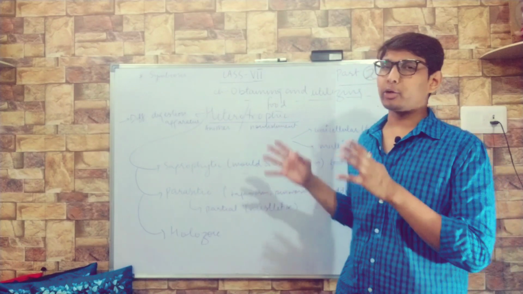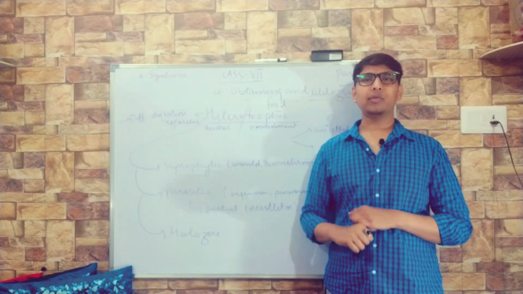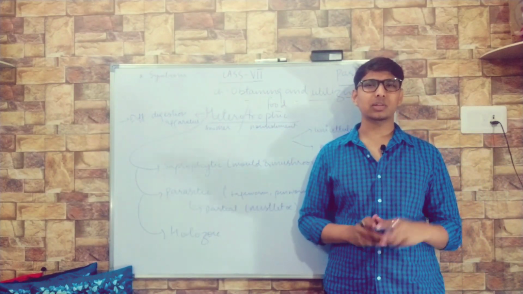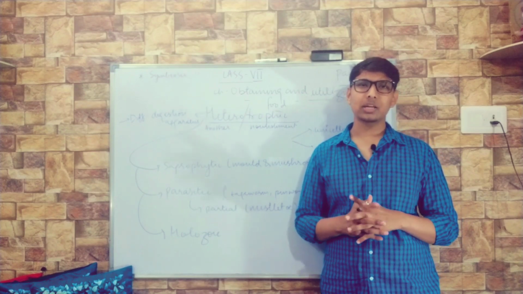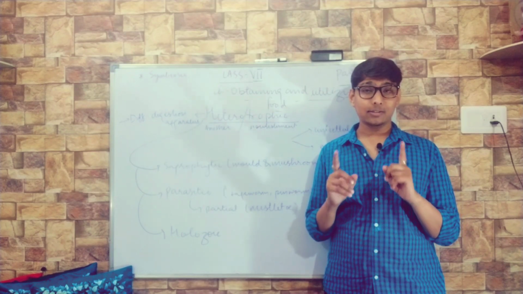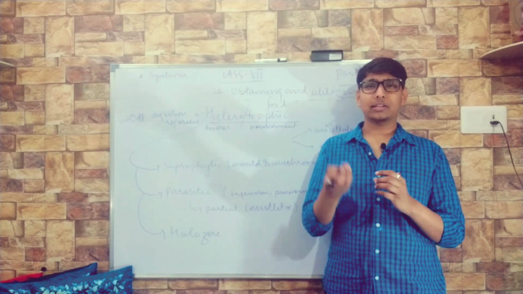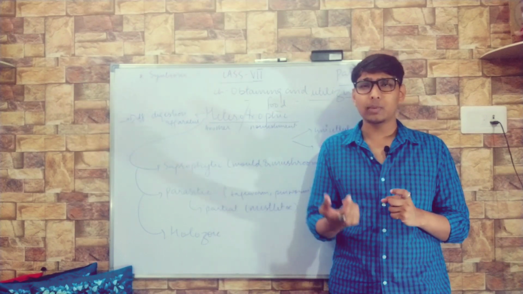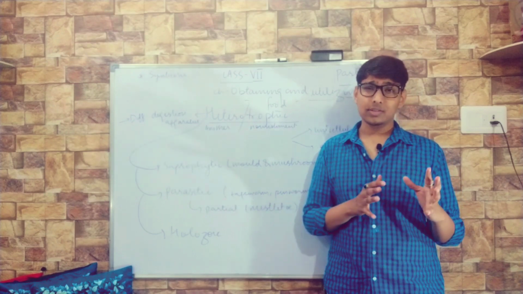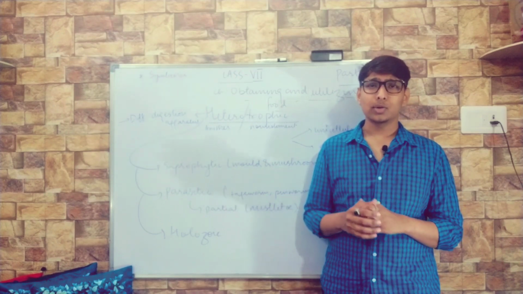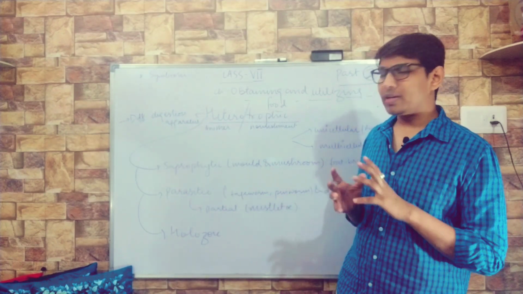This was all about the heterotrophic mode of nutrition. In the upcoming video, we will discuss the human digestive system. Two topics are left: human digestive system and digestion in ruminants. There is a little bit of difference in ruminants because they digest differently. They first eat, then again send their food back to the mouth, then they eat again. There is a reason for that. That reason is the digestion of green plants. We'll discuss this later.